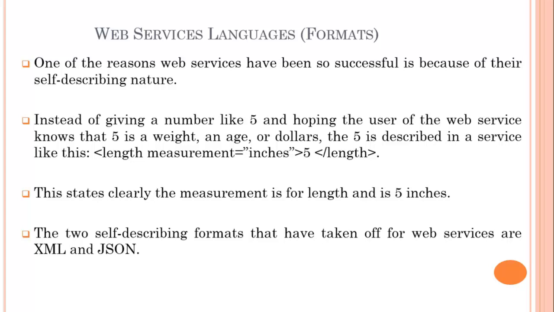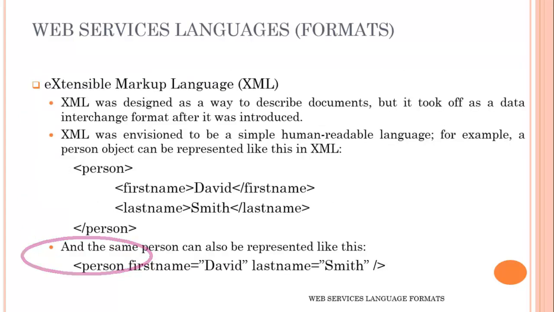The two self-describing formats that have been taken to design web services are XML, that is Extensible Markup Language, and second is JSON, that is JavaScript Object Notation. Now first of all, what is XML? XML was designed as a way to describe documents, but it took off as a data interchange format after it was introduced. Initially, it was a way to describe documents, but now it is a way of interchanging data. XML was envisioned to be a simple, human-readable language. It is a format that is easily readable by humans.